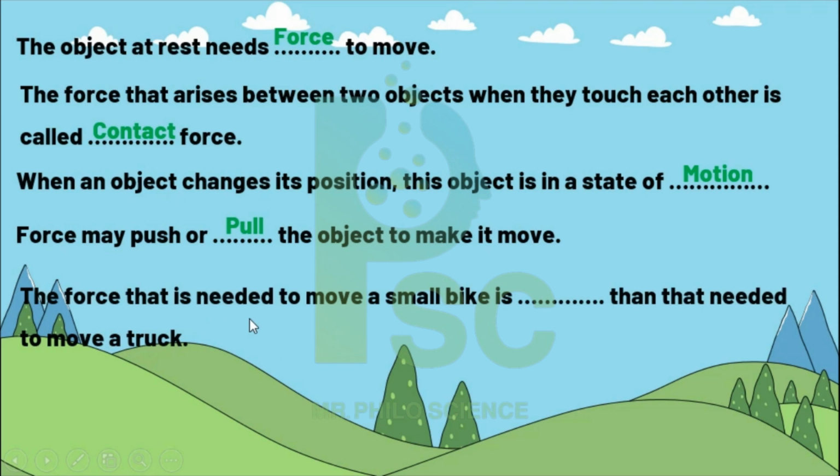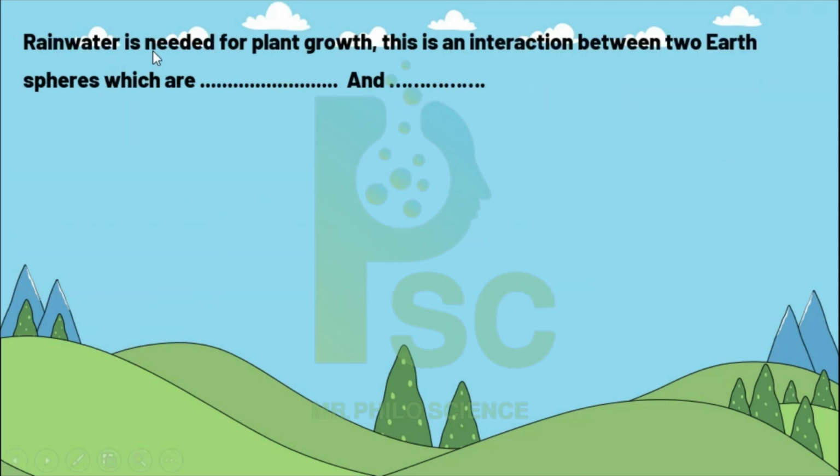The force needed to move a small bike is smaller than the force needed to move a truck. Of course, I need a force to move the small bike, which is smaller than the force I need to move a truck. Rain water needed for plant growth is an interaction between two earth spheres, which are the hydrosphere and the biosphere.